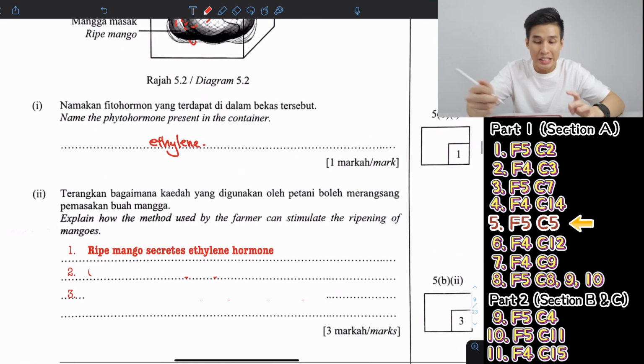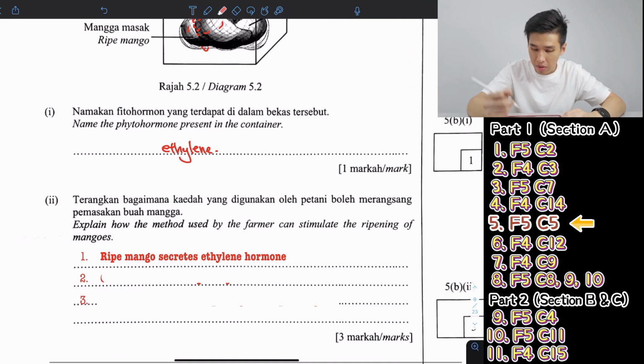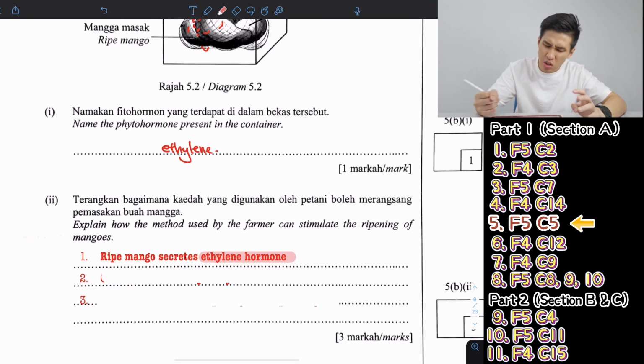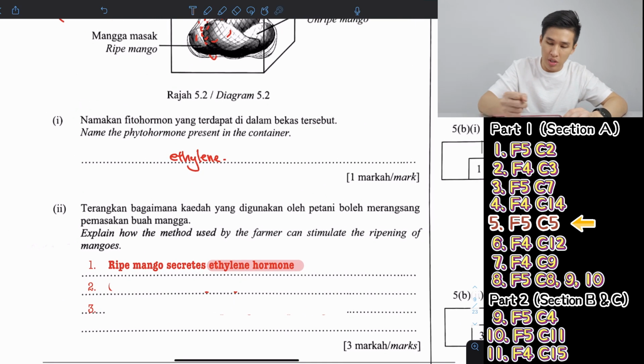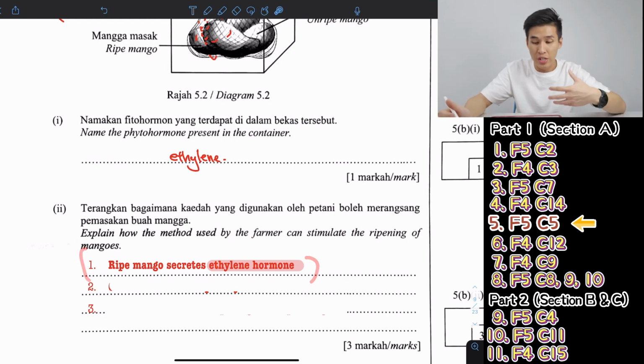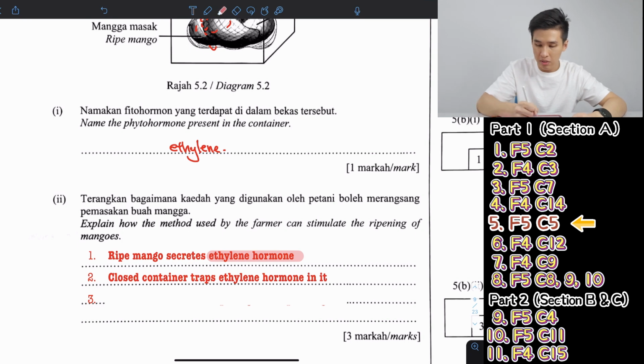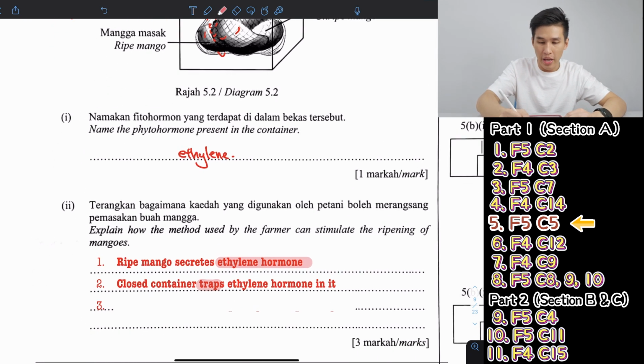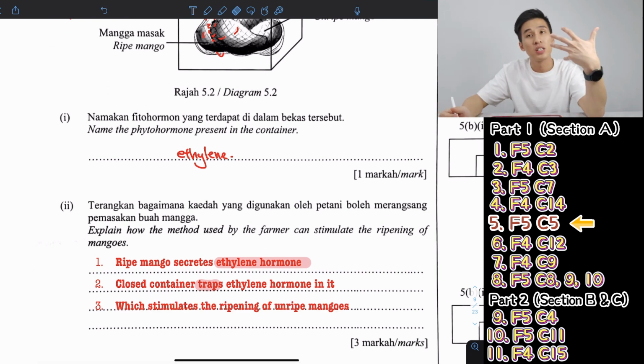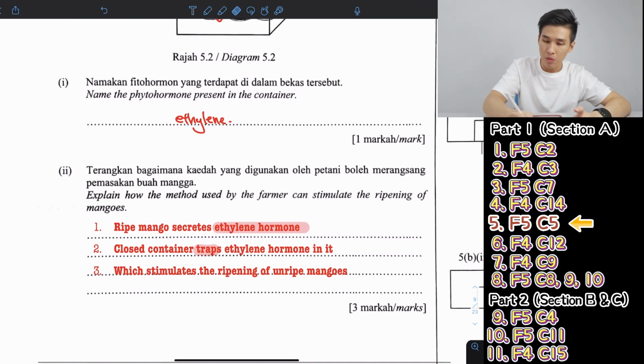Okay, ripe mangoes secrete ethylene. So you mention ethylene, you get 1 mark. Usually you mention ethylene, that's the main thing. They release ethylene. And next thing you can say, this closed container traps the ethylene, causing the other mangoes to be exposed to the ethylene and then stimulated to ripen. Now I'm going to add one more point here to be safe.